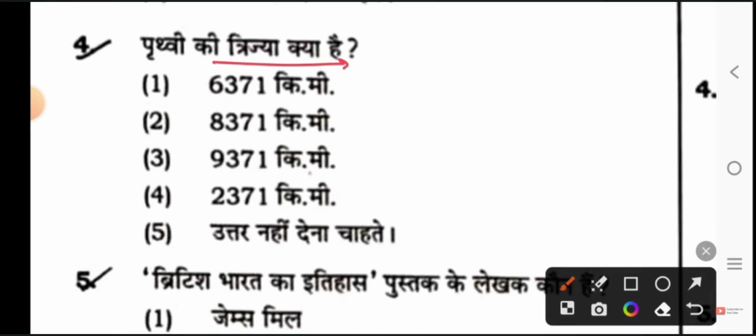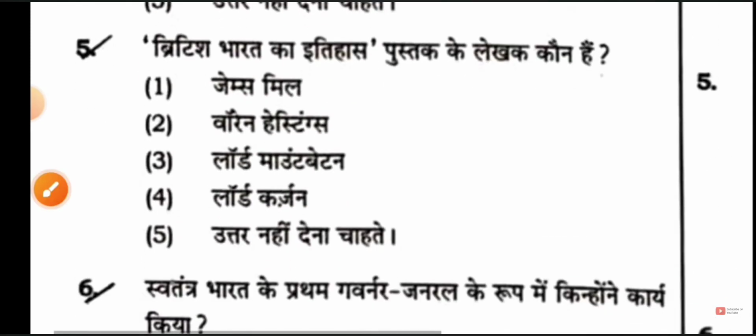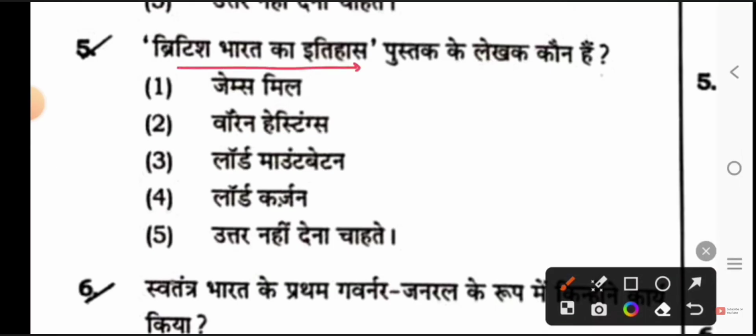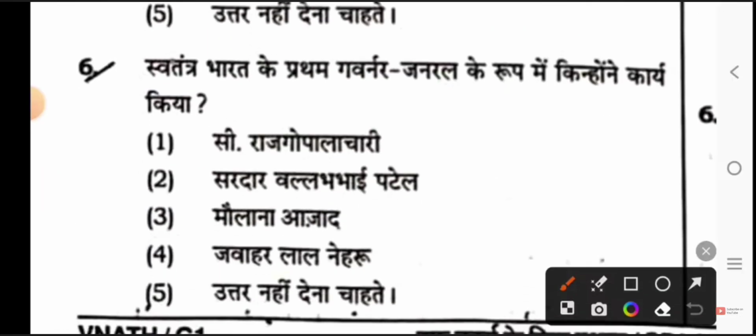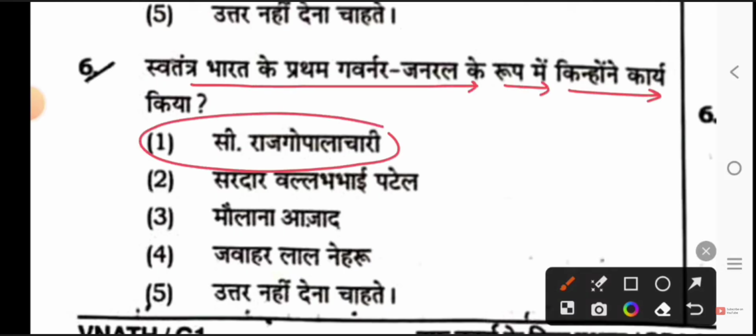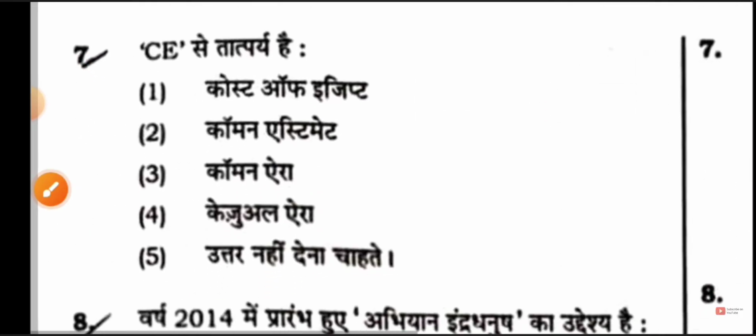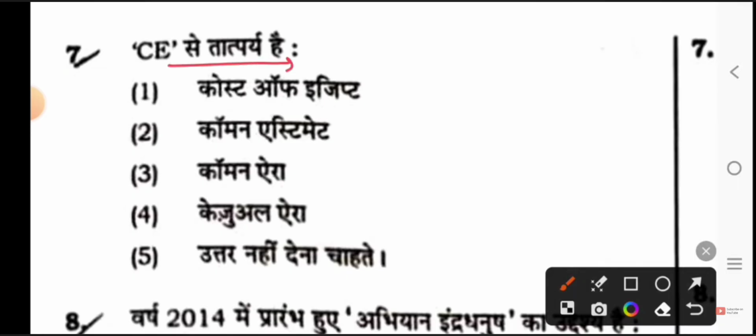Next, what is the radius of the Earth? So its option will be 6,371 kilometers. Next, who is the author of the book History of British India? So its option will be option 1, James Mill. Next, who served as the first Governor General of independent India? Option A, C. Rajagopalachari. Next, CE means what? Option 3, Common Era.